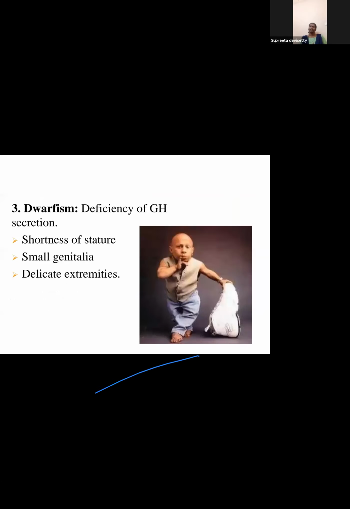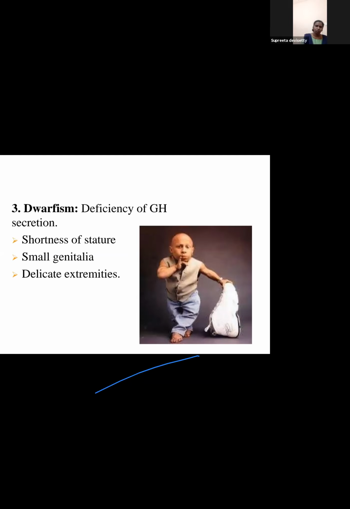Next, coming to dwarfism. Deficiency of growth hormone secretion, shortness of stature, small genital area, and delicate extremities. So he will not be able to perform the activities like how we do, or the strength which is needed. He may not be able to carry a bucket of water. He may not be able to carry a brick, because his stature does not permit, does not support.